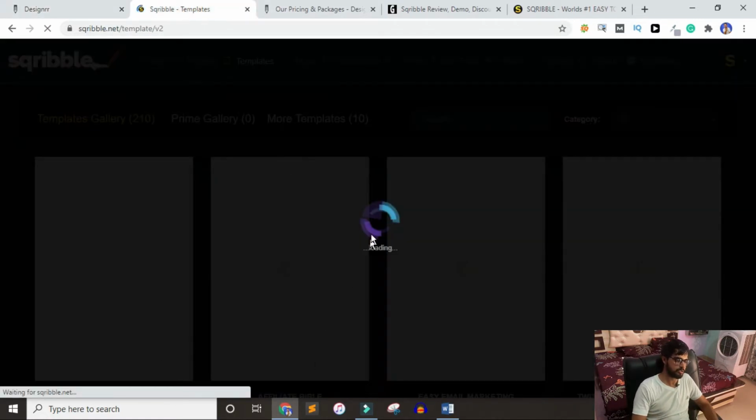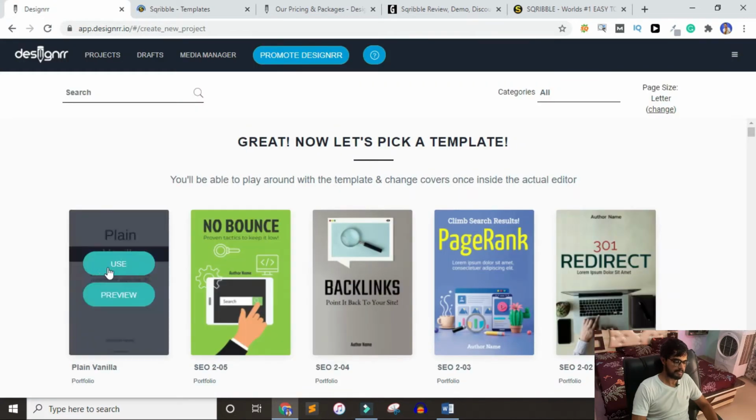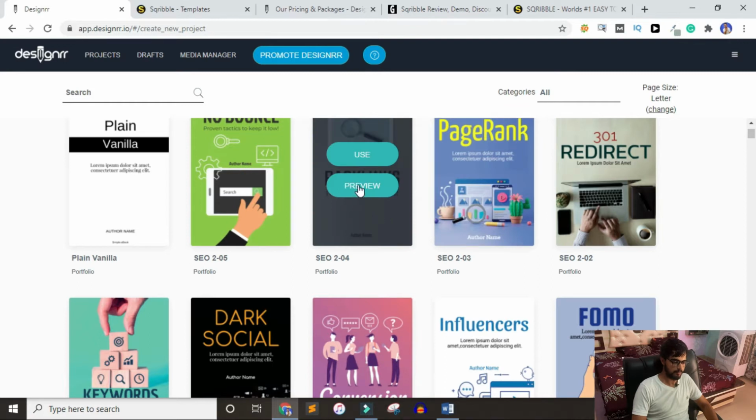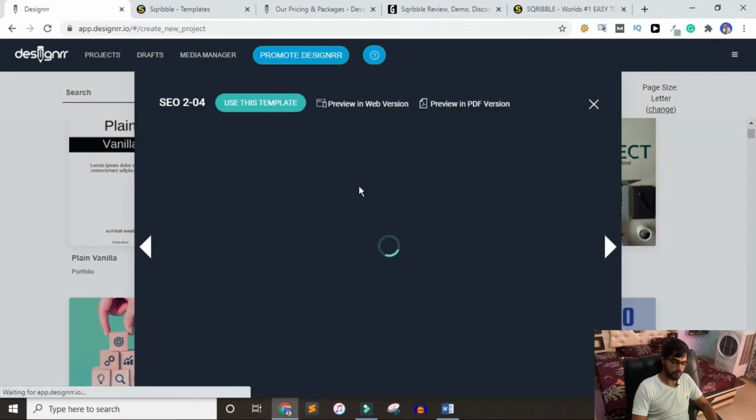And here in Scrabble I also click on the template to create a new project. Here we have our templates. If you want to preview any template before using it, just click on the preview button. It will show you a preview. And you can also preview in PDF, which Scrabble doesn't allow you.